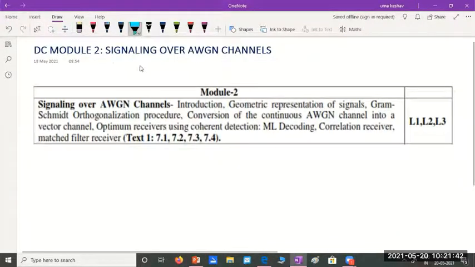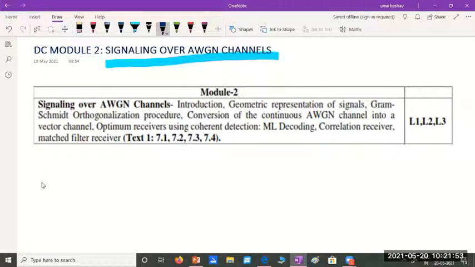Next is signaling over AWGN channels. What does AWGN stand for? In PCS you have studied. What is AWGN? Additive White Gaussian Noise. Additive white Gaussian noise.